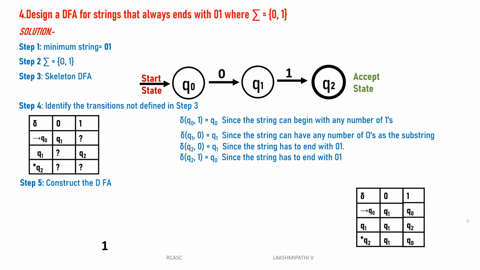Students, if you are not understanding, once again I will repeat this one. Let me clear this diagram: why I am giving q0 of 1 is q0, q1 of 0 is q1, q2 of 0 is q1, q2 of 1 is q0. To clear this one,